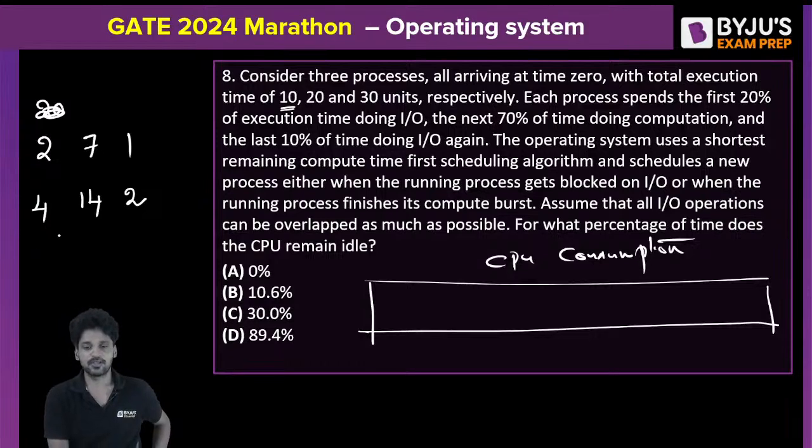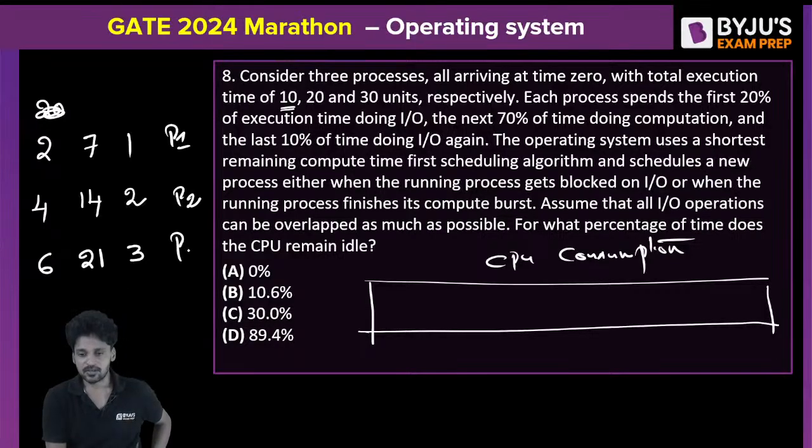Again, I'll show you. This is P1. This is P2. P3 is first 20 clock pulses, right? 6, 21 and 3. Okay. P1 requires 10 clock pulses. P2 requires 20 clock pulses. P3 requires 30 clock pulses.